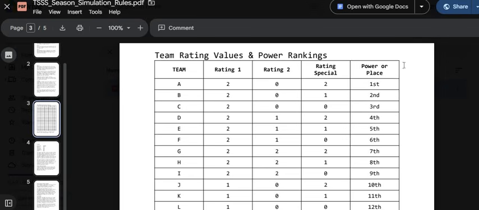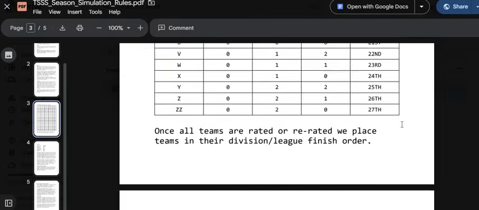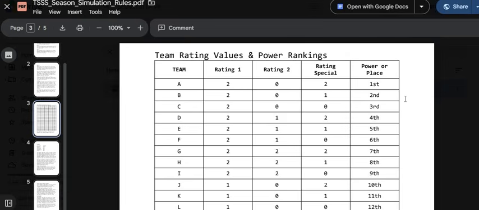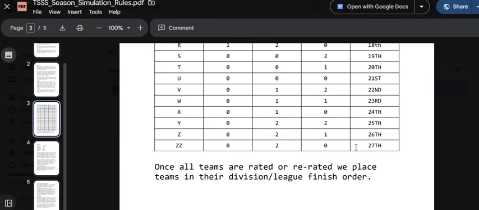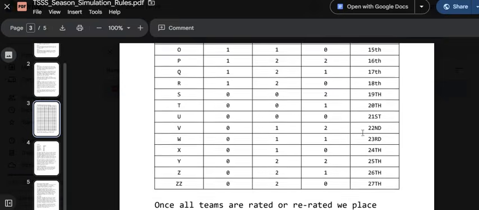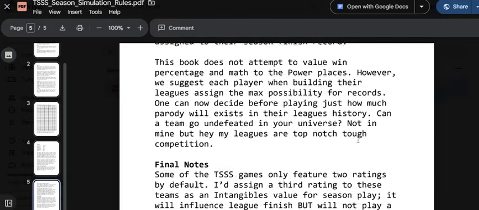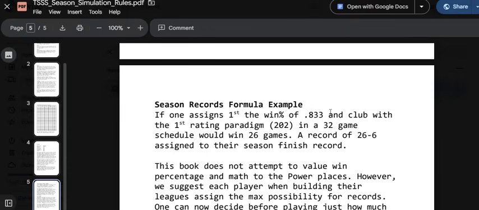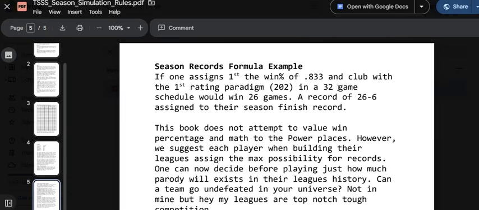So you could set this to more. In the MLB, for instance, if you know that in the history of the MLB the best winning percentages are about 63%, then set your top guy at 63% and set the bottom, and have these tiers broken up by 3% or 5% or whatever you want. And the dead worst possible team in baseball would be a 23% win percentage. No one's ever gone completely defeated in baseball. All right. So again, what you're going to encounter in this little formula is you get to dictate the best possible outcomes for teams and the worst possible performance. And then very simply, you just do the math.